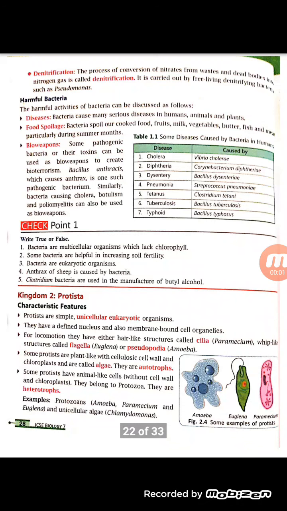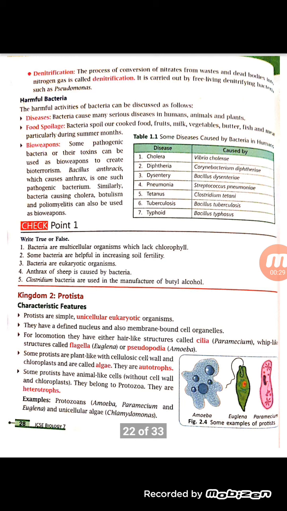Hello students. Next we have a topic that is Kingdom 2, Protista. There are certain characteristic features when we have seen the table which was given under the class system of classification. We have seen that kingdom Protista falls under eukaryotic organisms. Eukaryotic means that they have a well defined nucleus in them.